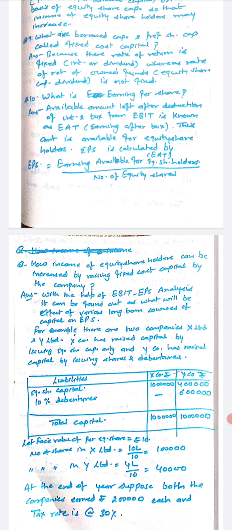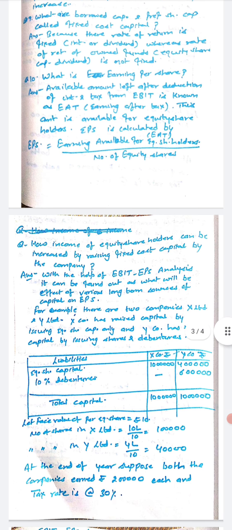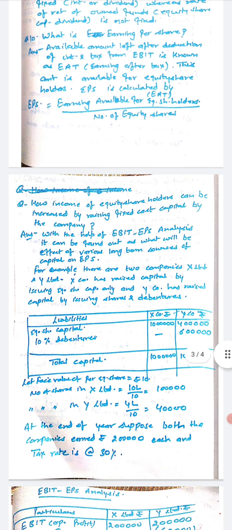Now next, very important: how income of equity shareholders can be increased by raising fixed cost capital by the company. With the help of EBIT-EPS analysis, it can be found out what will be the effect of various long-term sources of capital on earning per share. Here we take the example of two companies, X Limited and Y Limited. We assume Y Limited has borrowed capital as well as equity share capital, and X Limited runs its business only with the help of equity share capital.